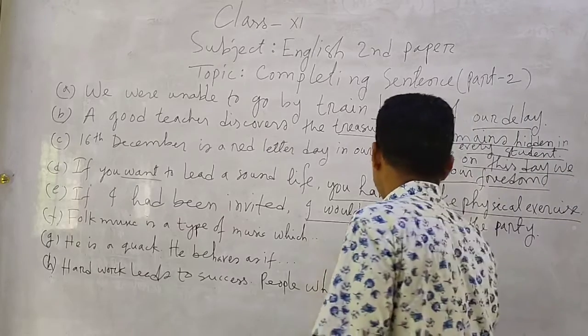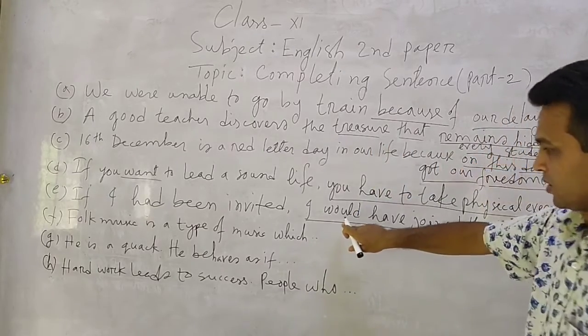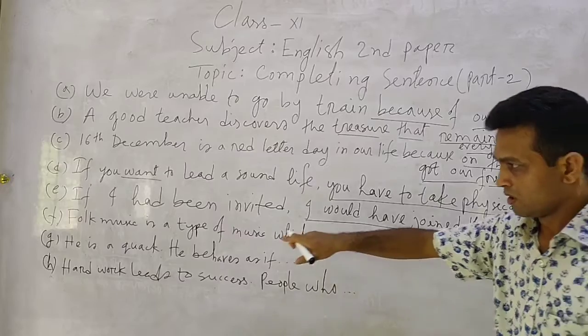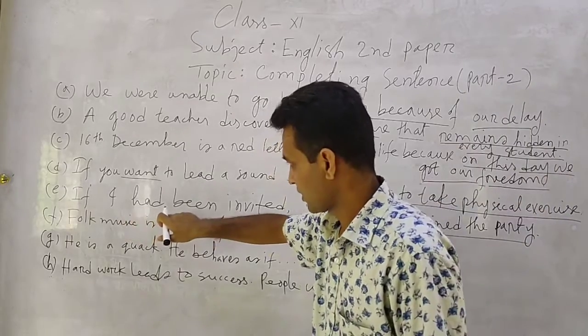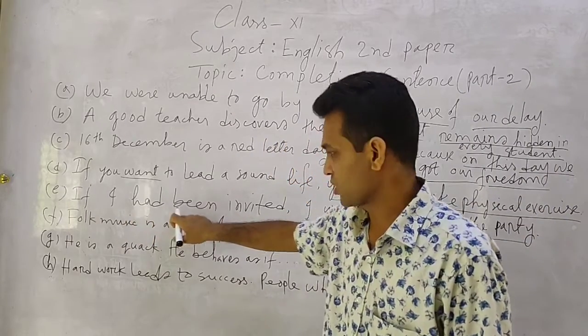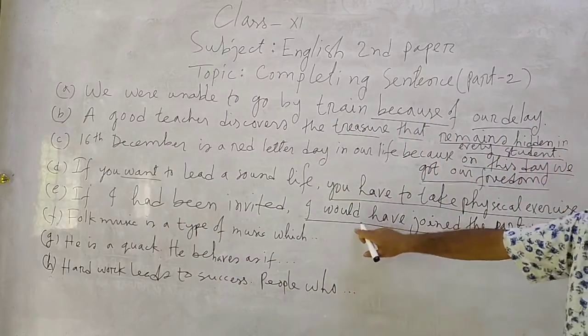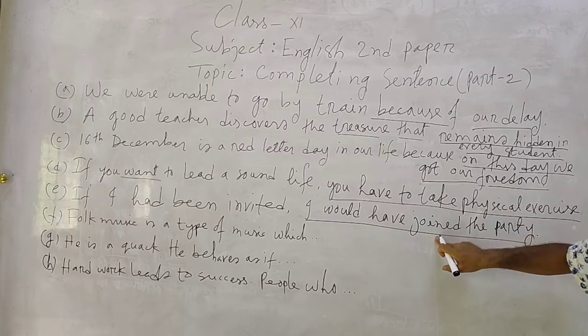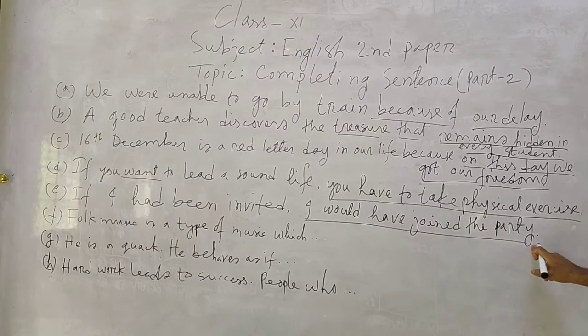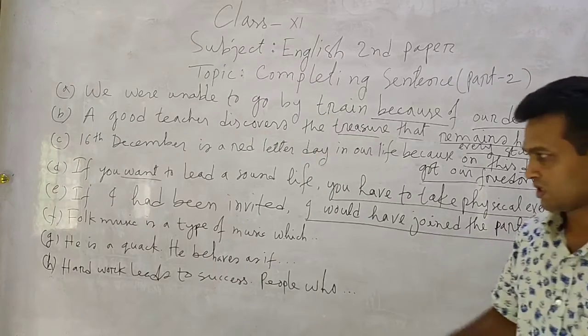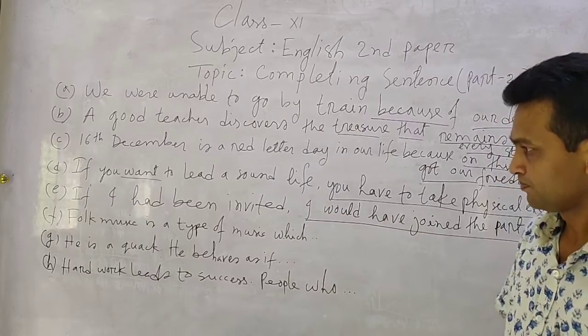Okay, I would have joined the party. Attention please. Here the if clause has been written in past perfect tense, so in the second clause you have to use subject plus would have plus V3 plus extension or object. This is called third conditional.